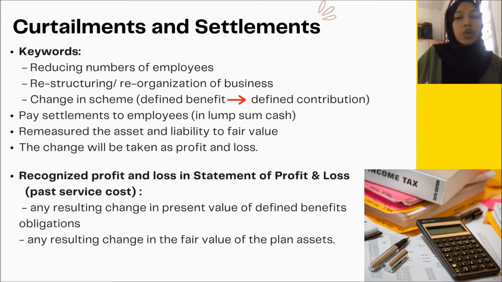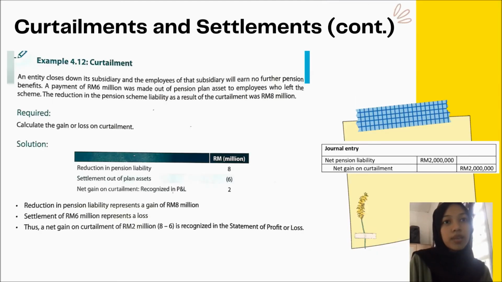So now that we know what curtailments are and what the accounting treatment for curtailments is, I'm going to explain more using example 4.12. As you can see in the example, an entity closed down its subsidiary and the employees of the subsidiary will earn no further pension benefits. A payment of 6 million ringgit was made out of the pension plan assets to employees who left the scheme, and the reduction in the pension scheme liability as a result of the curtailment was 8 million ringgit.